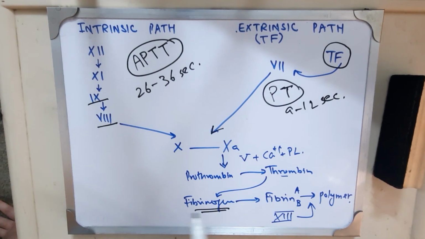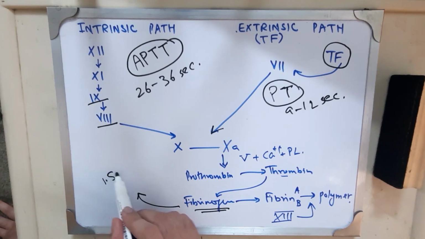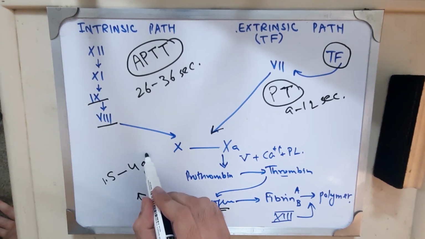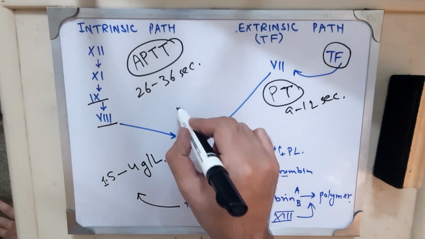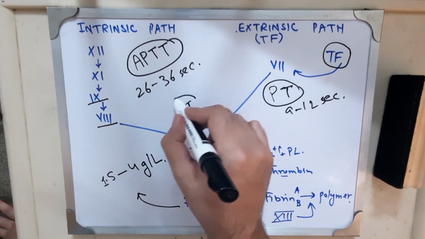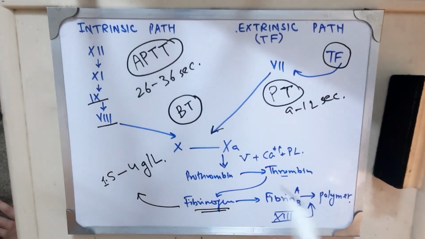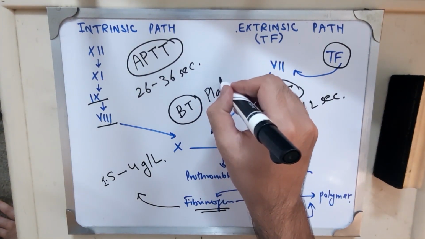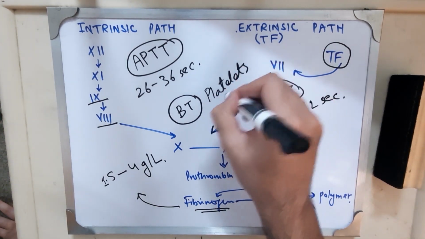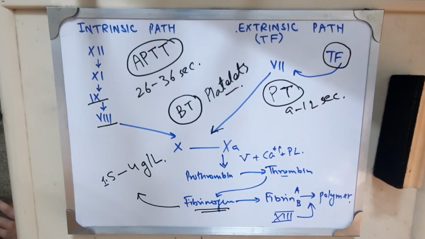Moreover, fibrinogen levels can also be checked. Fibrinogen levels are normally 1.5 to 4 grams per liter. Bleeding time is not a test for clotting factors. It is a test for function of platelets. Keep that in mind.